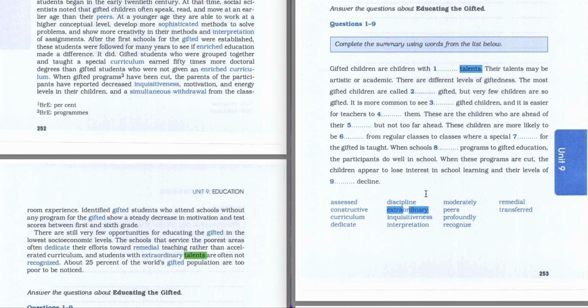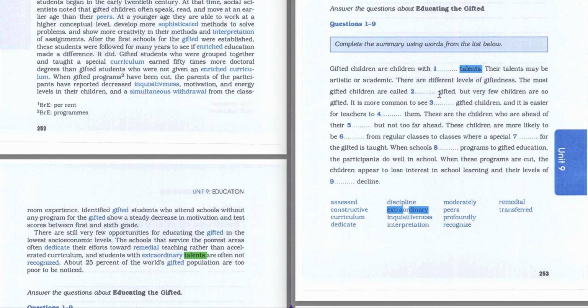Let's go further. Their talents may be artistic or academic. There are different levels of giftedness. The most gifted children are called some kind of gifted, but very few children are so gifted. So let's highlight our keywords.